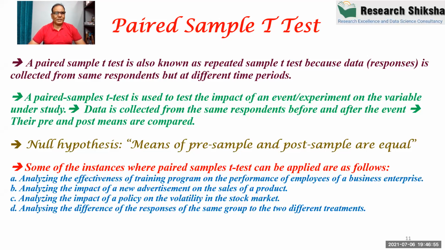Right. So the objective of the paired sample t-test is to check the impact of the experiment, whether the experiment is significant or not. For example, the marketing people normally do it very frequently. They measure their average sales. Suppose they have the data of average sales from their outlets for a month, let's say June, and they want to increase it.